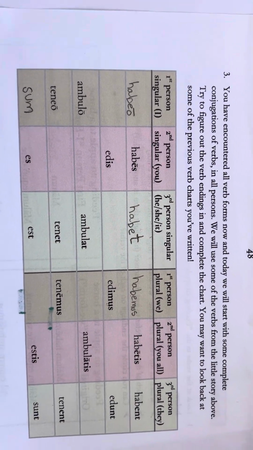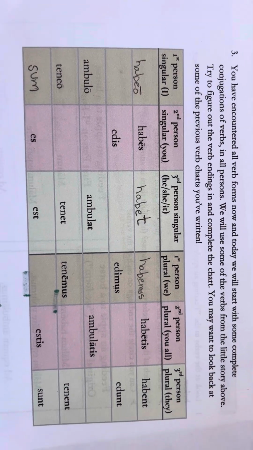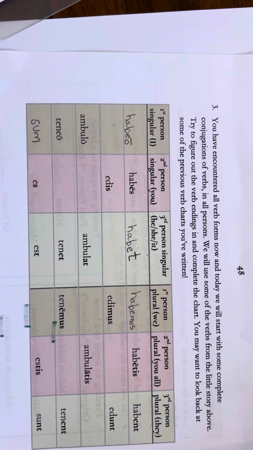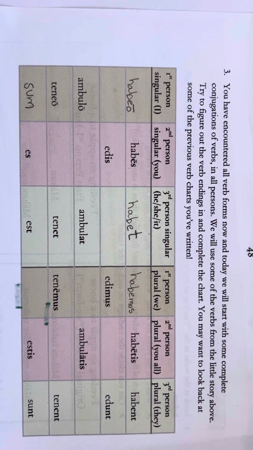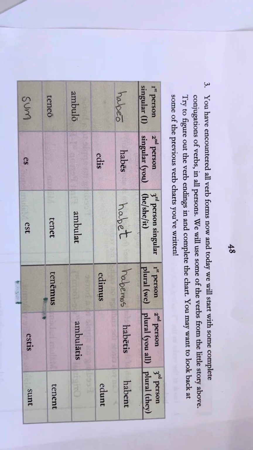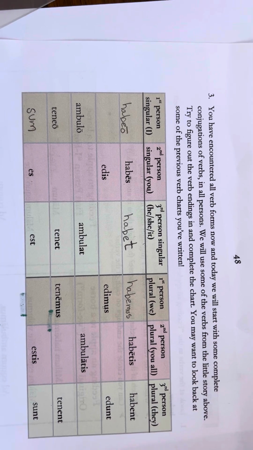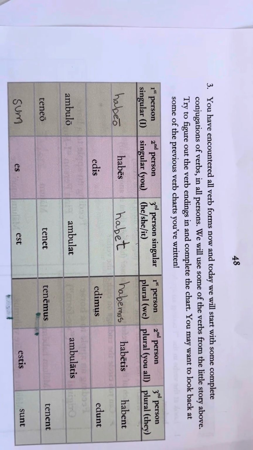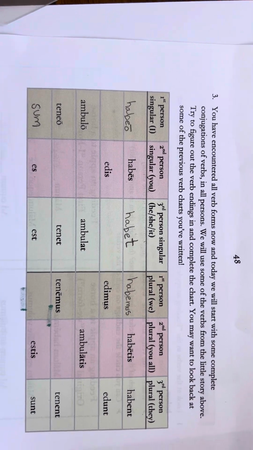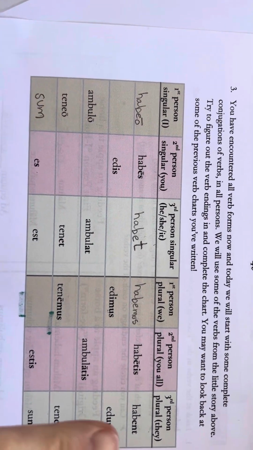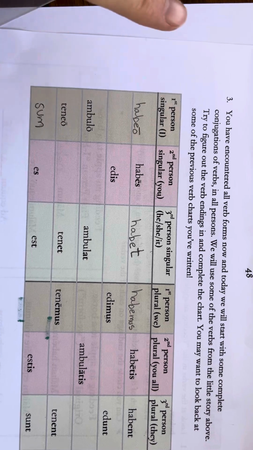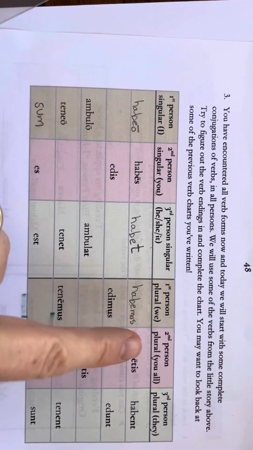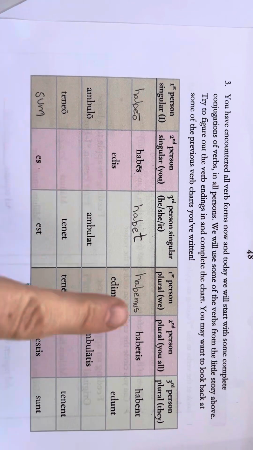We had already done the first line of this. Now, just to remind you, this is a verb chart, and it's showing all the different ways we can do some first declension verbs here. And what we're noticing is that we have singular verbs on this side, and we have plural verbs on this side. And we have first person and first person, second person and second person, and third person and third person.